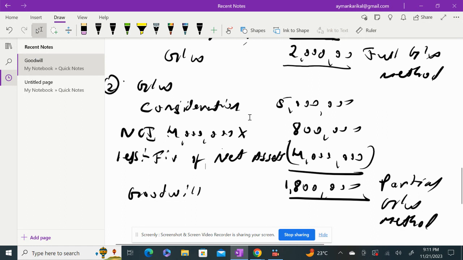Hope you have understood how to calculate goodwill. Again, there will be a little complication regarding consideration. You might be given contingent consideration or deferred consideration as well, rather than only cash consideration. We'll look at those examples in the next session.